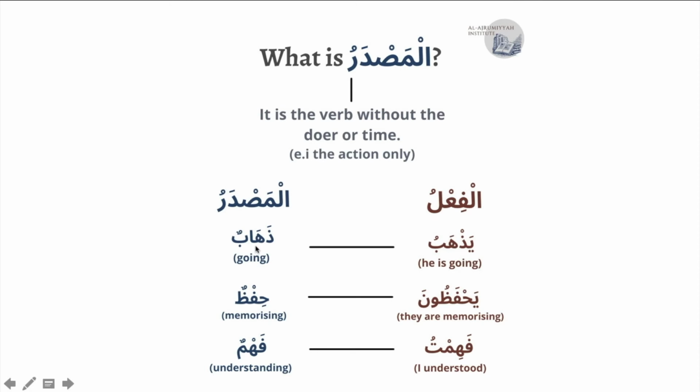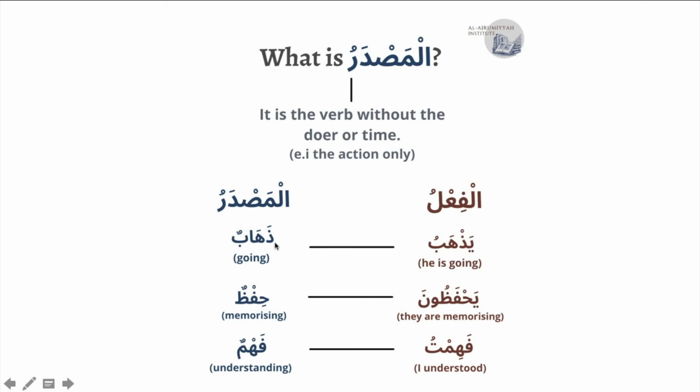Its masdar will usually, or pretty much always, have the same letters as the actual verb itself. So you have the dhal here, you have the ha here, you have the ba here, just like in yadhabu. You have the ha here, you have the fa here, you have the dha here, just like yahfaduna. The same thing for fahmun here. But obviously the shape and the pattern of it will be different from the actual verb itself.